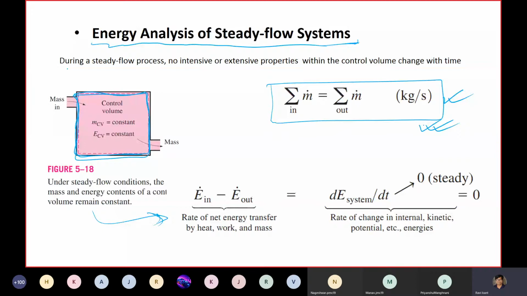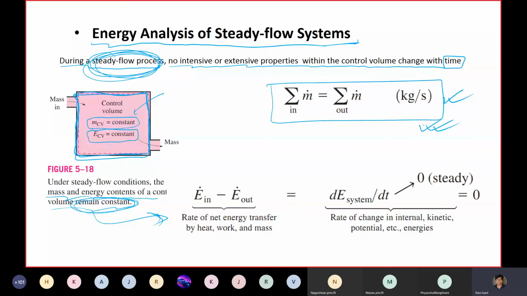It means all the properties, mass, energy, content of everything inside the control volume remain constant, no matter what you do. If it is steady, it means nothing is changing with time. So the mass of the control volume is constant and energy will also be constant. It means dE CV, control volume, by dt is equal to 0. And this would be the key step towards the equation of conservation of energy.